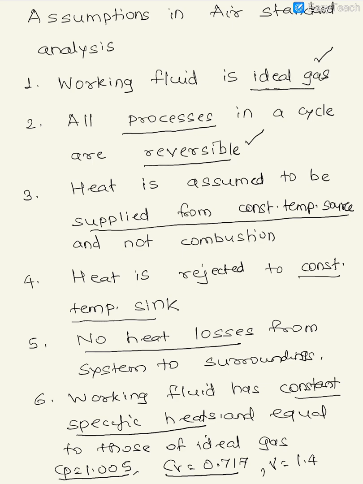For example, when you do the Otto cycle analysis, we get a relationship between the compression ratio and the efficiency of the engine, which we are going to derive shortly. If we do the diesel cycle air standard analysis, we get a relationship between the cutoff ratio, the compression ratio and the efficiency. Likewise, even after making such assumptions, we do get certain relationships which are helpful in the design of actual engines. Though it is very simplistic to assume all these things, and the simplifications give a higher value of efficiency than the actual value, this analysis is still useful because it gives us important insights.